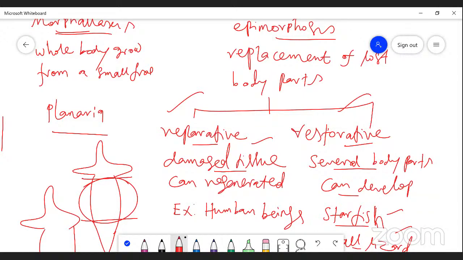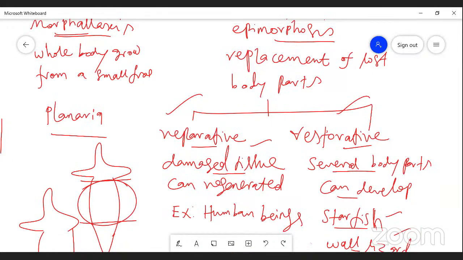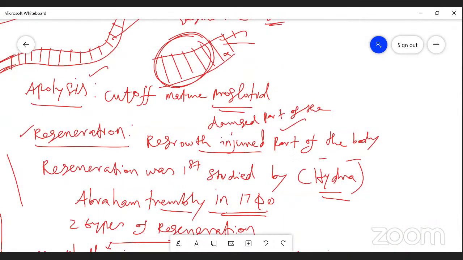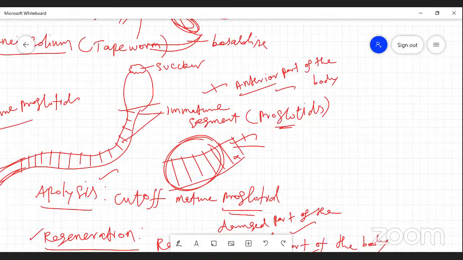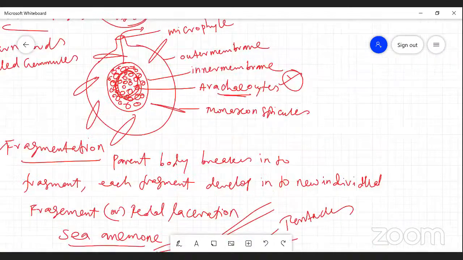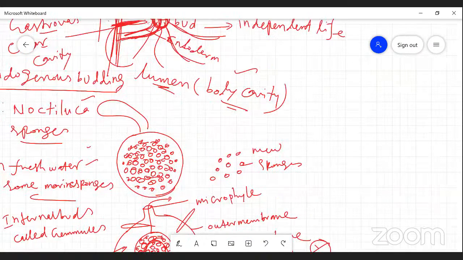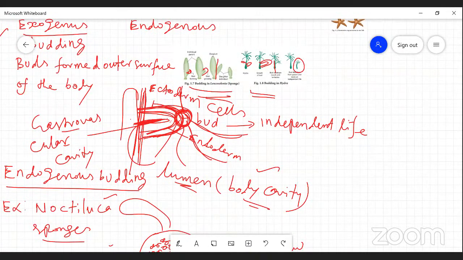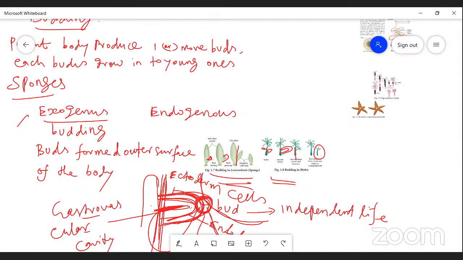So children, now let us revise today's topic. We studied budding. What does budding mean? The parent body produces one or more buds. Each bud grows into a young one. When the buds are completely developed, they detach from the parental body and can live an independent life.